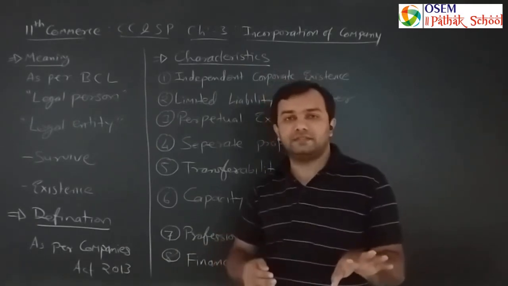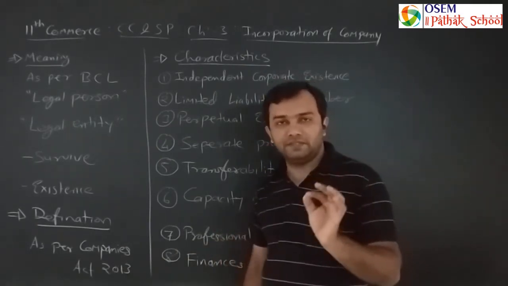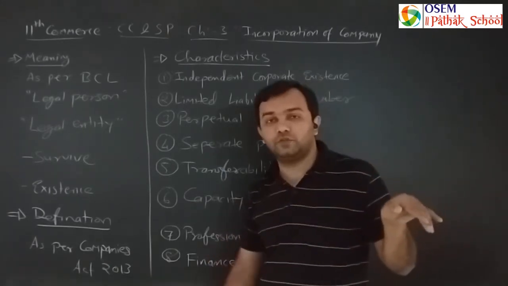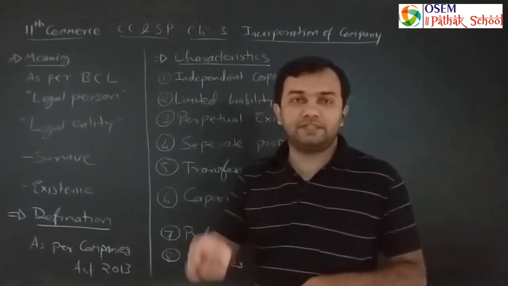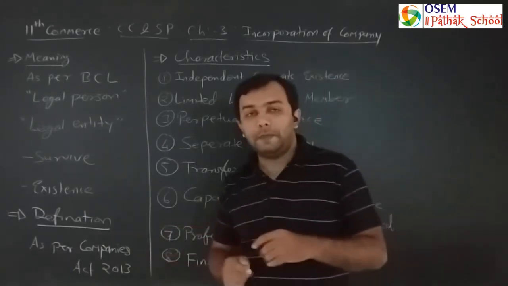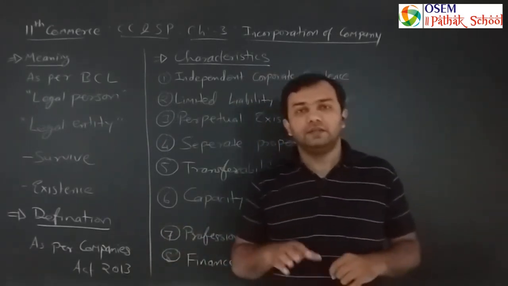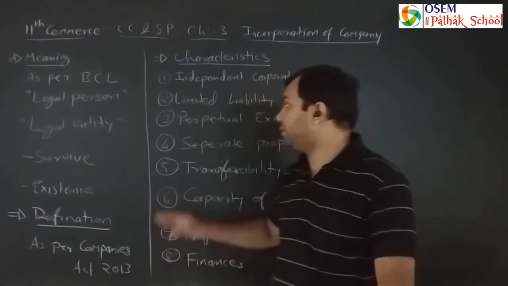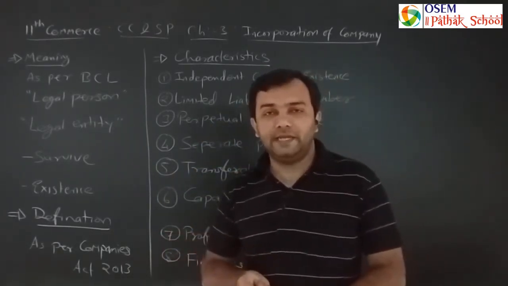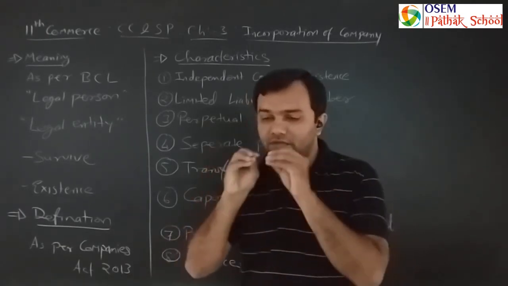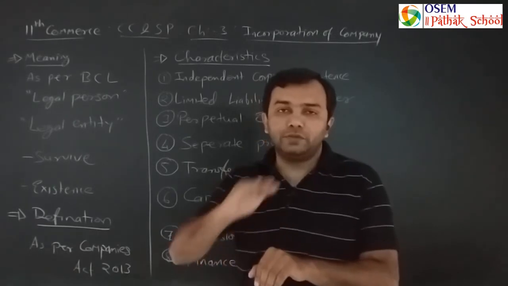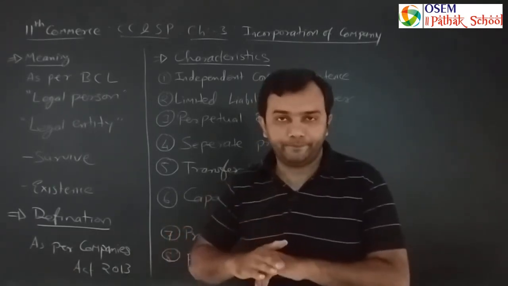All other businesses, as I said, are partnership businesses. Nowadays there is a scope of limited liability partnership also, but any one partner must possess unlimited liability. Then you can start a limited liability partnership firm. But they are not as popular as a company. So companies have limited liability. If an owner is investing some rupees, his liability stands up to that particular amount only.